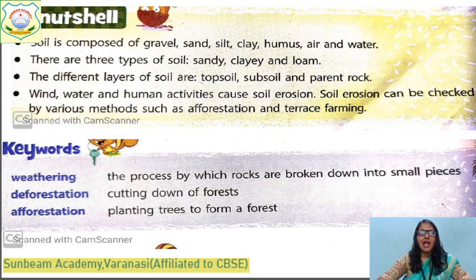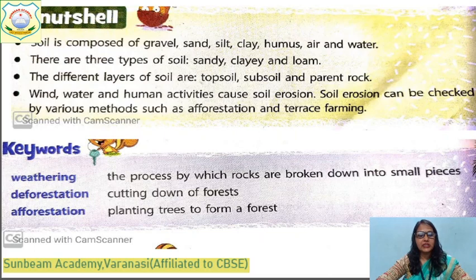Soil is composed of gravel, sand, silt, clay, humus, air, and water. By mixing these is the composition of soil. Means soil is made by the sand, silt, clay, humus, and it contains air and water. And there are three types of soil: sandy soil, clay soil, and loam. And the different layers of soil are topsoil, on which plants grow; subsoil, where the roots are present; and the parent rock, where the big rocks are present.